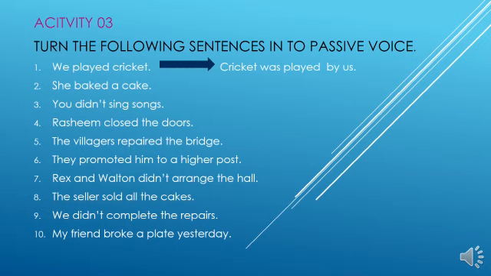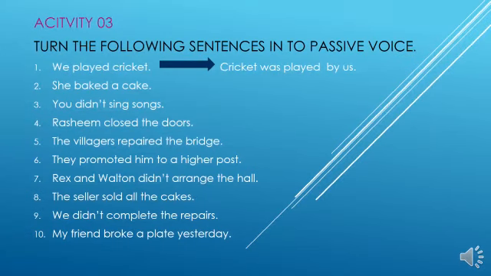So the object becomes the subject. So you start the sentence with cricket. Then cricket means singular, so you use was. Then can you remember the structure? Subject plus was or were plus past participle plus the doer. That is the structure for the passive voice. Then you can write: cricket was played, then the doer is us.